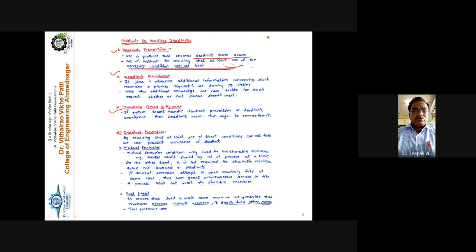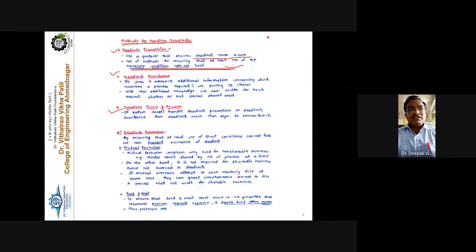But though theoretically it is possible, practically it is not possible to prevent the deadlock, right? We cannot fully prevent it because there are n number of processes and very few resources. So yes, there is a chance that at some time the system may go towards the deadlock state. So prevention, though theoretically right, is practically not feasible.